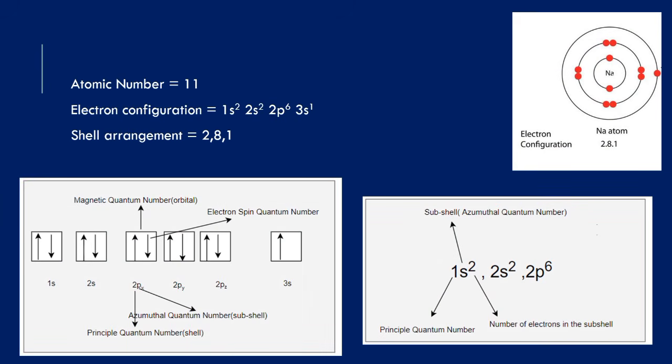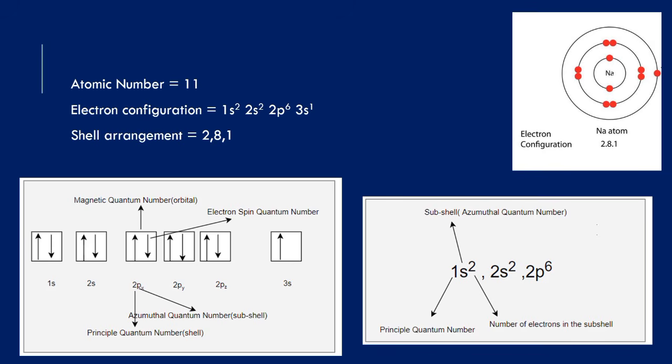The sodium that is neutral, the atomic electronic configuration is going to be 1s2, 2s2, 2p6, 3s1. If you are using the K element notation to represent it, we convert it, it becomes 2,8,1. That means whenever they ask you to write an electronic configuration, the first thing you must represent is the SPDF notation. Then you convert it to the K element notation, where the 1 before the 1s2 represents the energy level. The 2 that is up, that is the superscript. The 2 before the s and the 2 before the p represent the energy level.